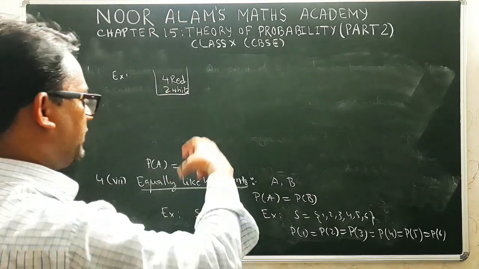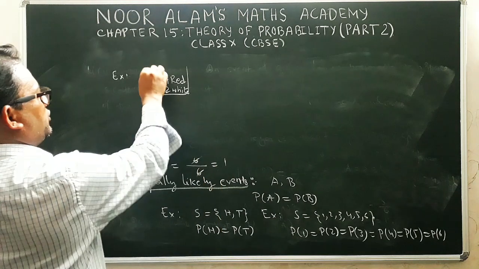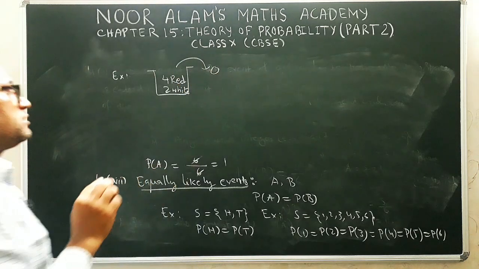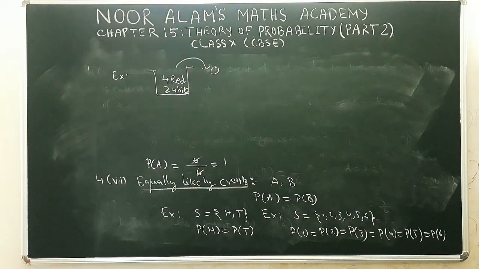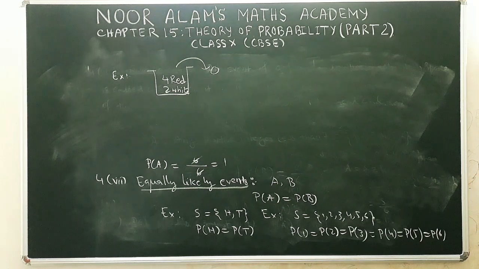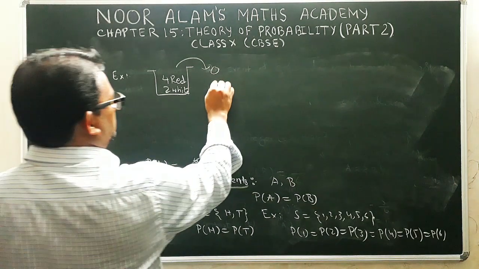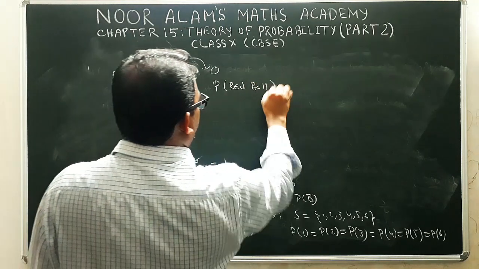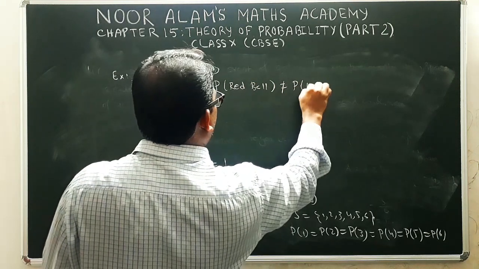When you take any one ball from the bag, the chance of a red ball coming to your hand and the chance of a white ball coming to your hand is not the same, because the number of red balls is more than the number of white balls. So the occurrence of a red ball has more chances compared to the white ball. In that case, the probability of a red ball is not equal to the probability of a white ball.